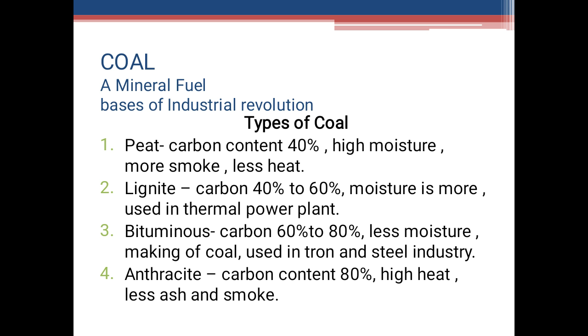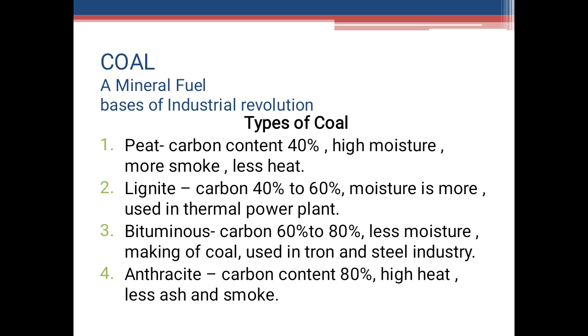Now, third is bituminous coal. It is a hard and compact variety of coal, and the carbon content varies from about 60 to 80%. The moisture and volatile contents are also less. It is widely used in the making of coke. Coke, which is used in the iron and steel industry, means it gives high heat.